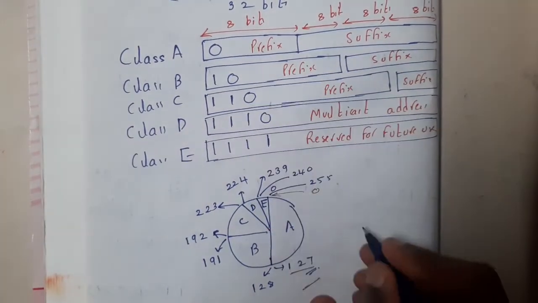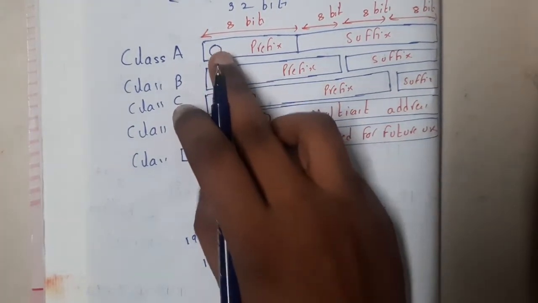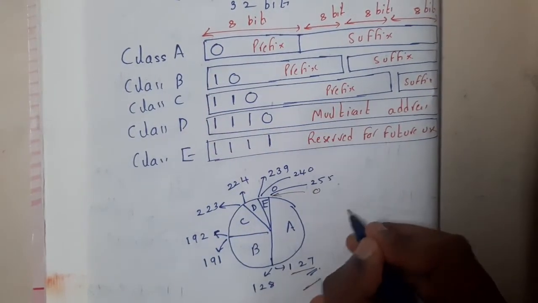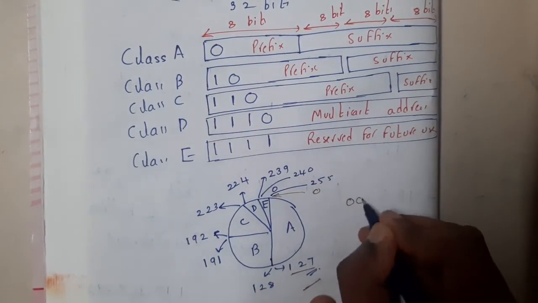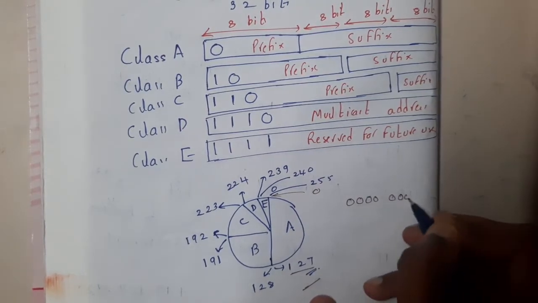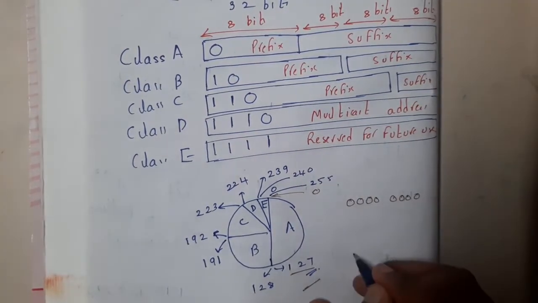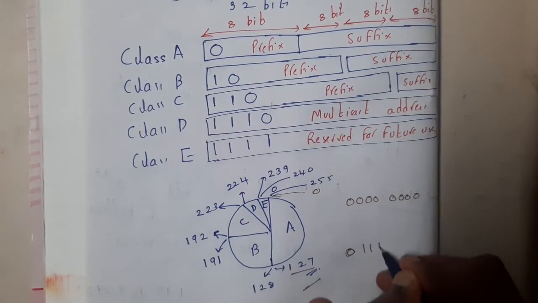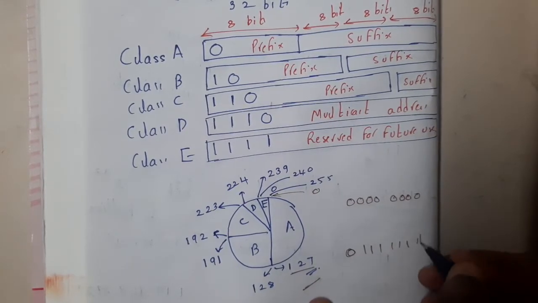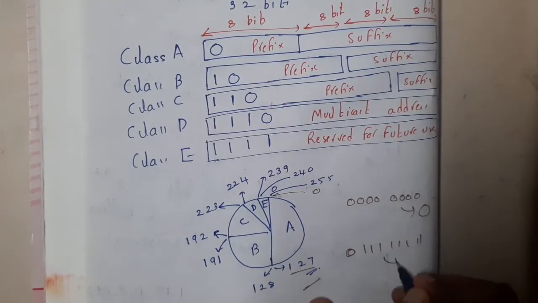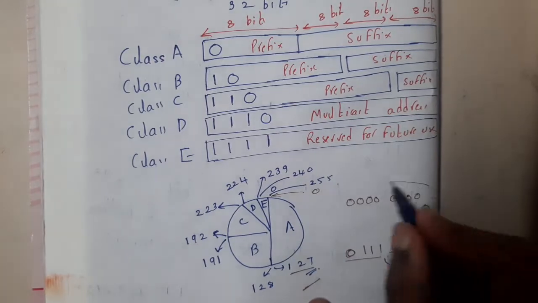So what exactly do I mean is, let us take the first case only. So it is 0 0, right? Yes. So the first value will be all zeros, so 8 zeros to be clear. Okay, and the last value will be first 0 with every other as 1, right? Yes. So what is this number, guys? This is nothing but 0. And what is this number? This number is 127. Got it? Yes. So this is what I was saying.